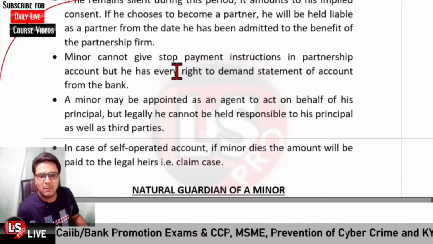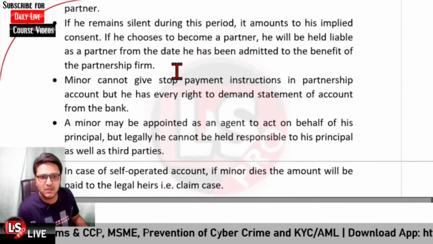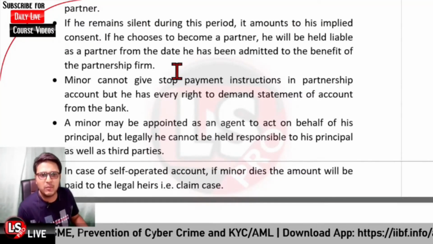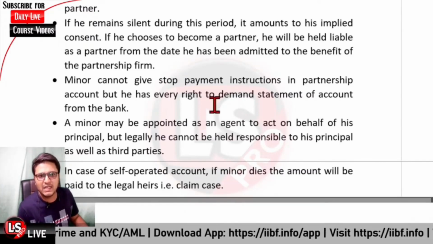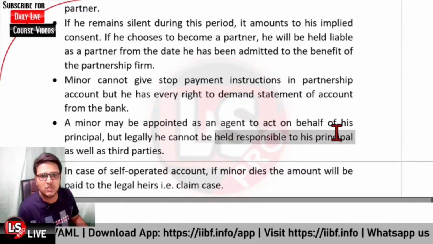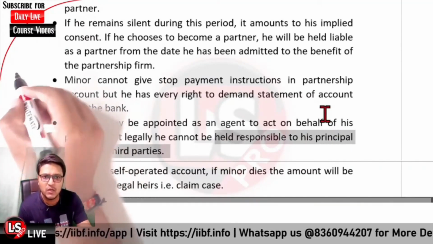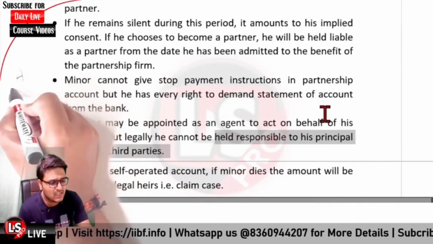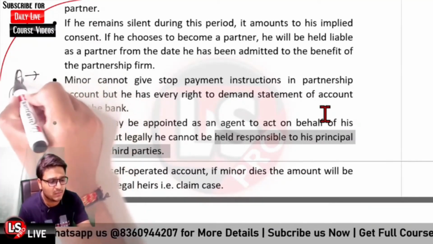And further, a minor may be appointed as an agent to act on behalf of his principal, but legally he cannot be held responsible to his principal as well as the third parties. Very, very important.